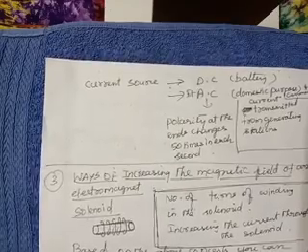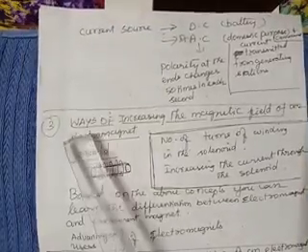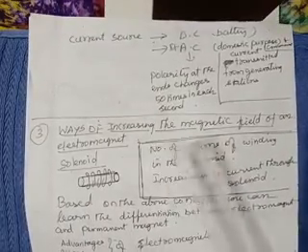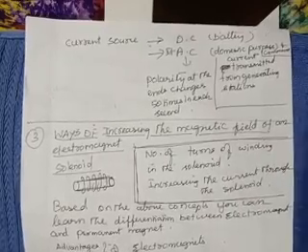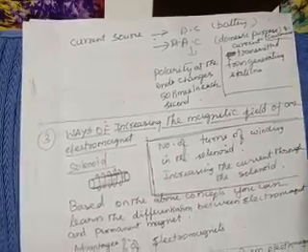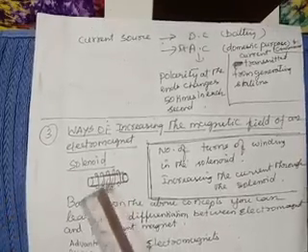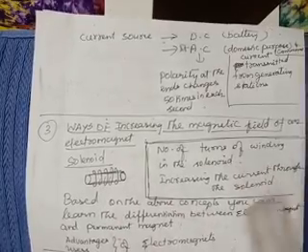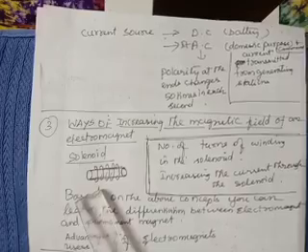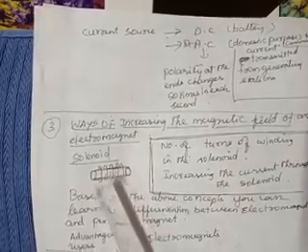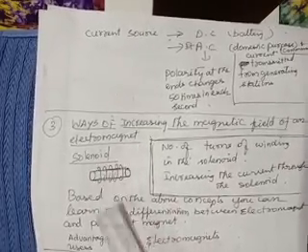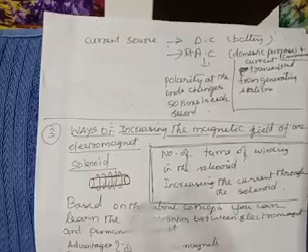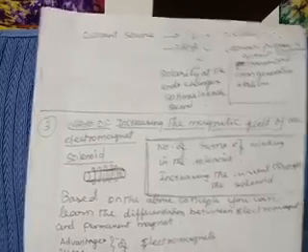Now we are going to see what the ways of increasing the magnetic field of an electromagnet are. How can you increase the magnetic field of an electromagnet? See, I have drawn the diagram here: the soft iron core wound with so many coils. Suppose the number of turns is very few here. If I include more turns of the coil, what happens? Its strength can be increased. See, there is a word solenoid. I'll teach you what the meaning of solenoid is. First, listen to the point.